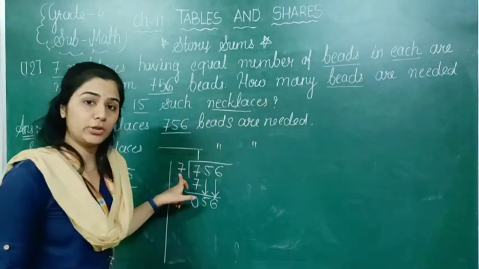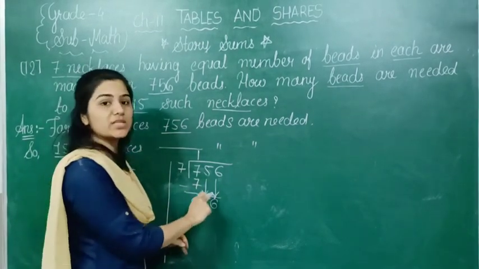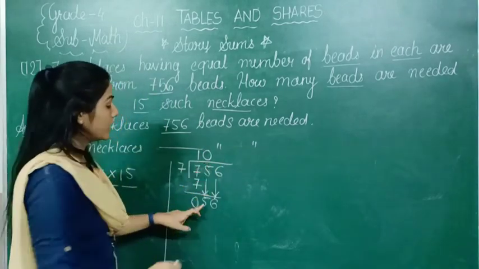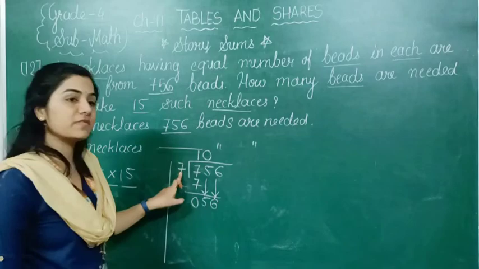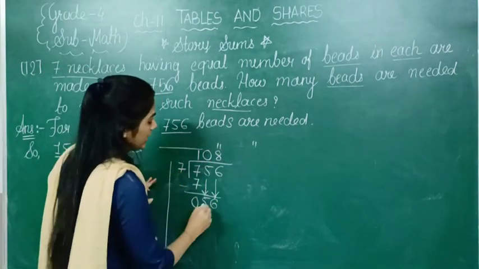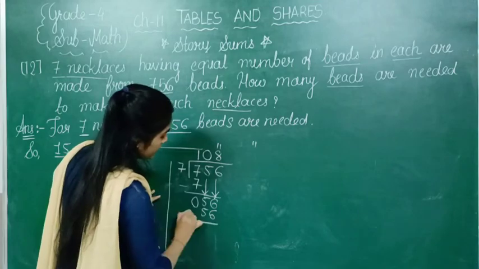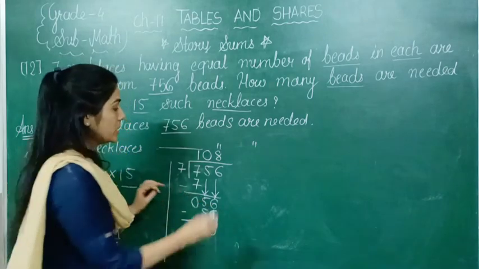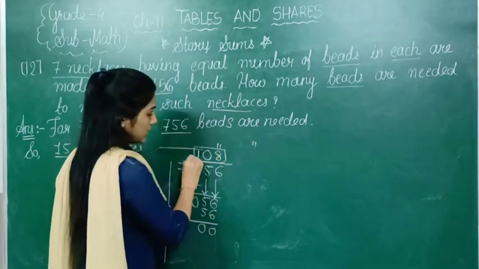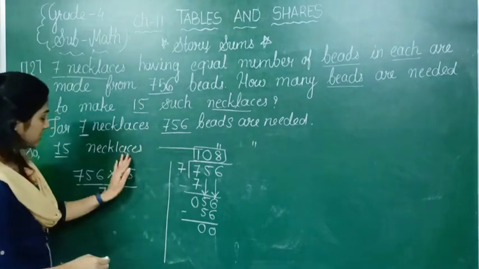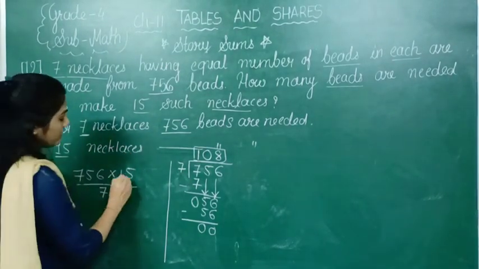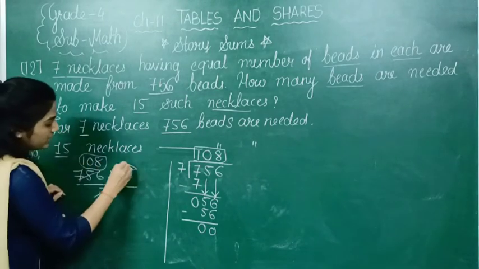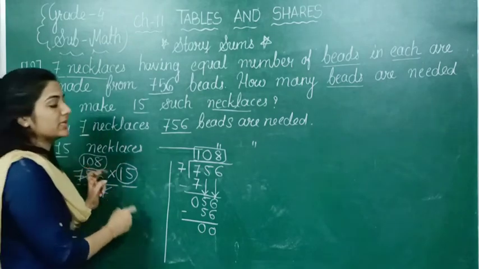And I taught you that whenever we are keeping down two digits together, for the rule we are keeping 0 in the place of the quotient. Now 56 is coming in the table of 7, 7 8s are 56. So 56 minus 56, 0, 0. So here the sum is not completed yet. This 108 is our answer of this division, for this one step only. Still we have remaining this 108 and this 15. So this we will multiply here.